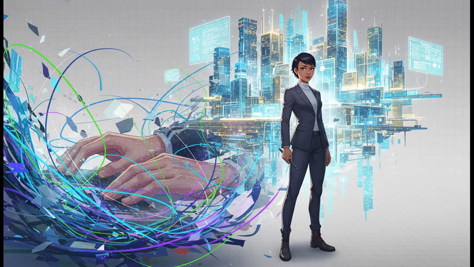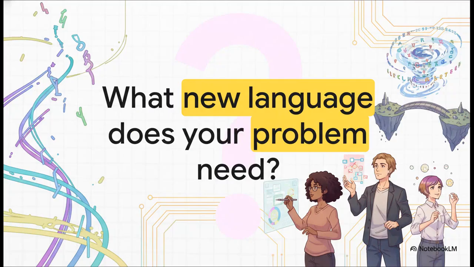So at the end of the day, studying SICP isn't about learning Scheme. It's about training your brain to see these deep, recurring patterns in all software. It teaches you to look right past the syntax of whatever language you're using and to understand the fundamental structure of computation. It turns you from someone who just writes code into someone who designs systems. So I want to leave you with this final thought. The ultimate lesson from SICP is that the best way to solve a hard problem is to invent the perfect language for expressing that solution. So as you go back to your own work, don't just ask, how do I code this? Ask yourself this, what new language does my problem need?